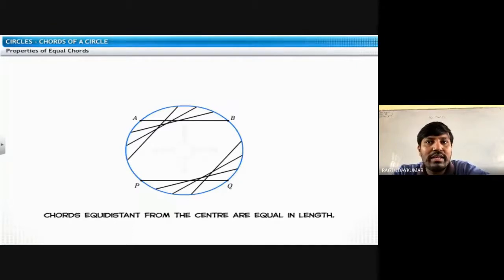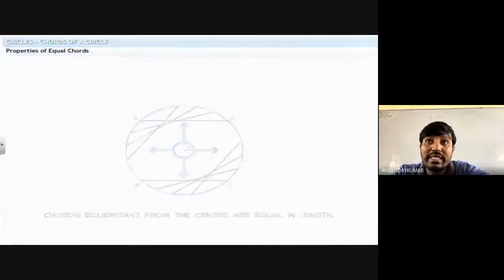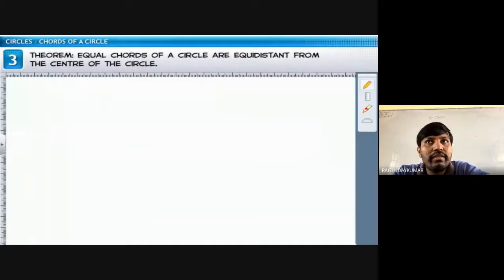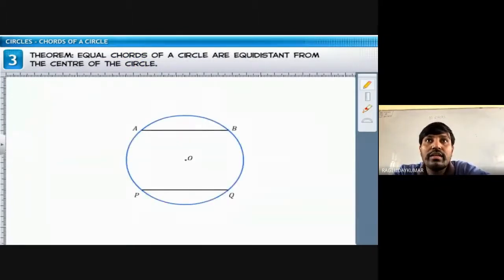समझ में आया? Equal distance में बोले तो उधर से आप distance माप लो. Then that equal chords of the circle are equidistant from the center of the circle is the theorem. Okay? Equal chords of the circle are equidistant from the center. Center से equal distance में रहता है. ये equal chords. It is given that AB equal to PQ. And we have to prove that O से equal distance में होता है. Equidistance from the center of the circle. OM is equal to ON prove करना है.